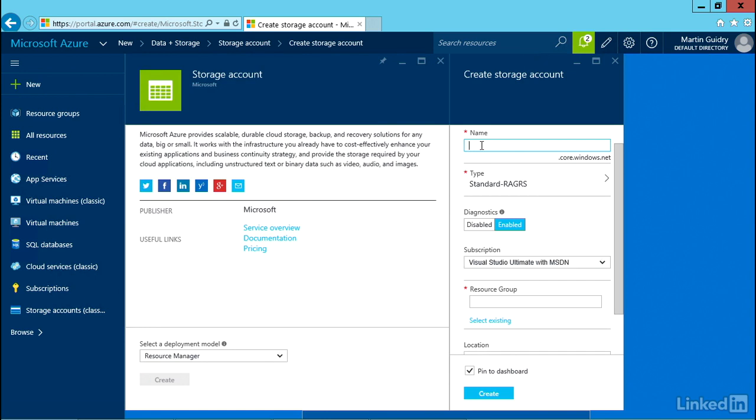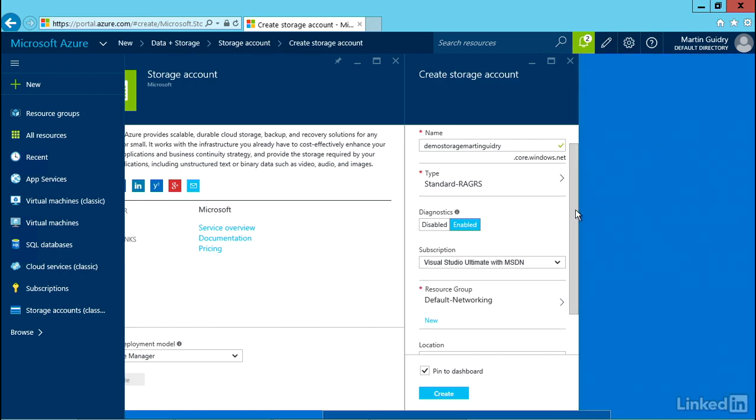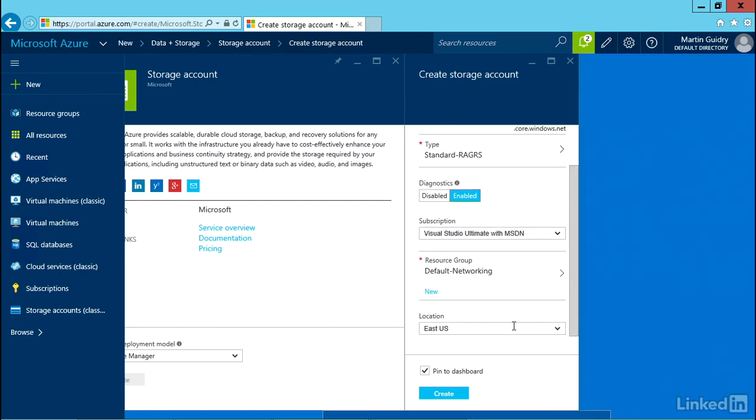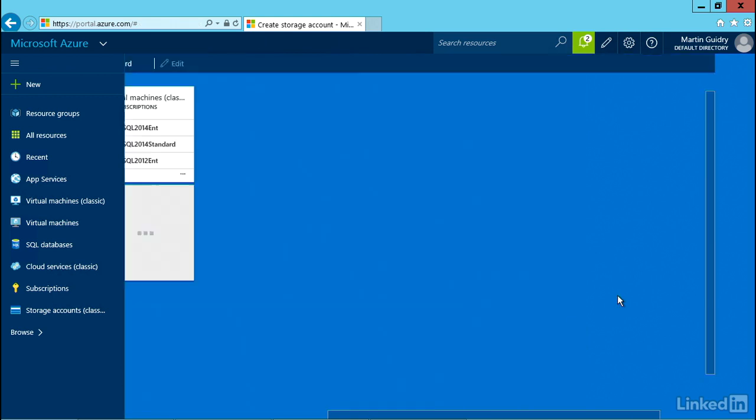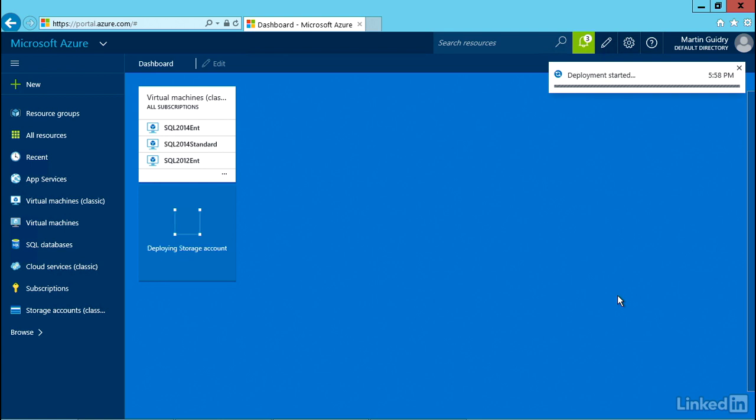And then I'll need to give my storage account a unique name in all lowercase letters. So I'll call it Demo Storage, and then I'll put my name at the end of it. I'll also need to connect this to a resource group. You can use an existing resource group if you like. It's not going to affect the functionality we're going through in this demonstration. You can choose whatever location you like. Again, not going to affect our functionality. And at the bottom, I'll hit Create. And you'll need to wait a minute or two for the storage account to be created.